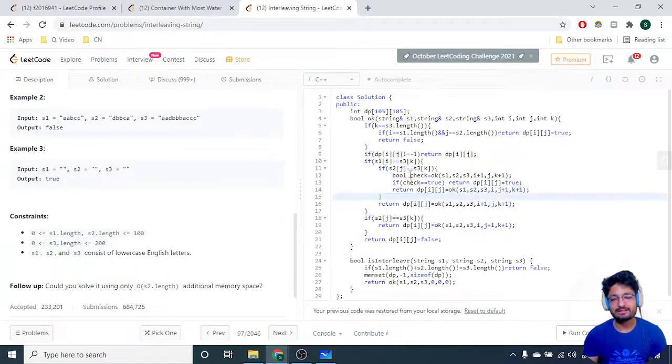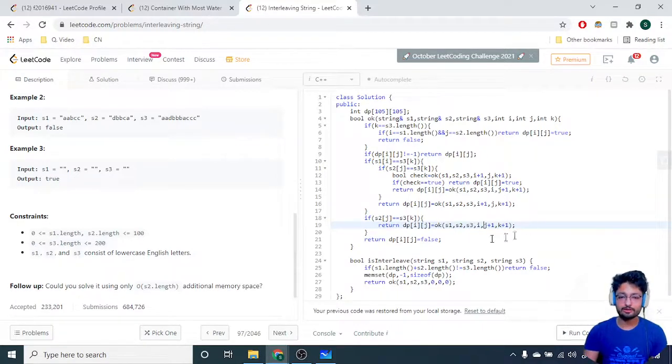Or else if only my i is equal to k, not my j, then return this function with only dp of ij. So it means that I'm calling this function with moving my i only and k only, not moving j. Or else if my k is equal to j value but not i, I will only increment my j and k, not i. And if none of them is true, then the answer turns out to be false. And that's the whole logic. You just have to define a substate value and then the total value.